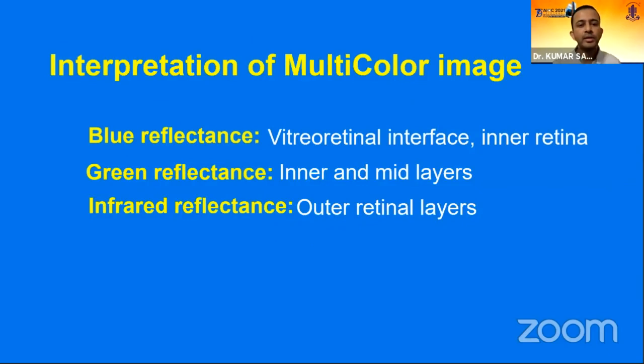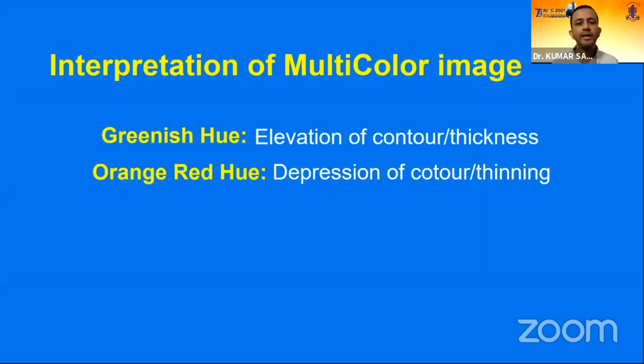So how do we interpret it? Blue reflectance is the shortest wavelength, and it is used for things on the surface, the vitreoretinal interface and inner retina. Green reflectance has a longer wavelength, and it images the inner and mid layers of the retina. Infrared reflectance, being the longest wavelength of laser, images the outer retina and choroid. As we have hyperfluorescence and hypofluorescence in fluorescein angiography, similarly here we have two things: greenish hue and orange-red hue. Anything elevated or thick appears greenish. Anything depressed or thin appears orange-red in color.